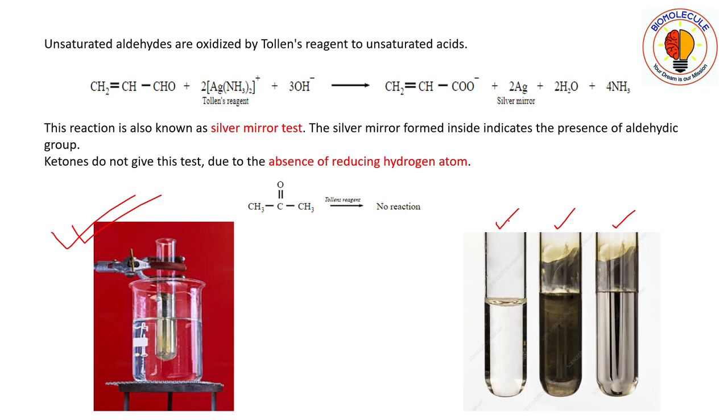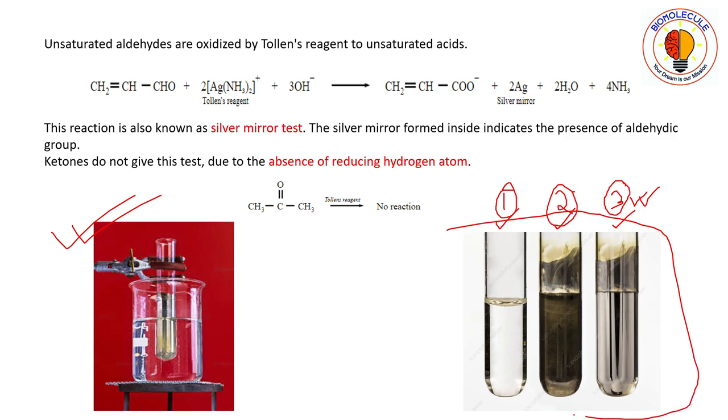This is the first stage of the reaction. Then it will proceed through the second stage. A brownish or blackish precipitate will form here, and that will further give us the silver mirror, that is the final stage, the third stage. So these are the stages while doing the reaction.